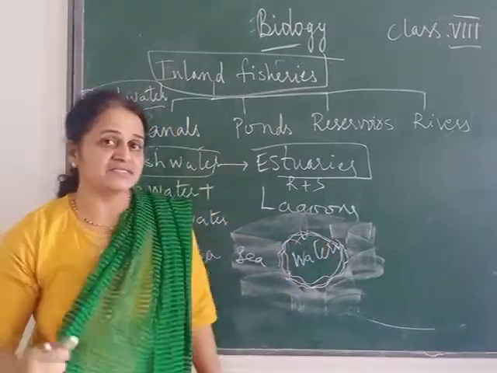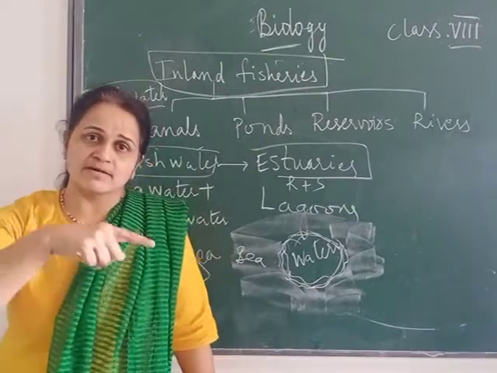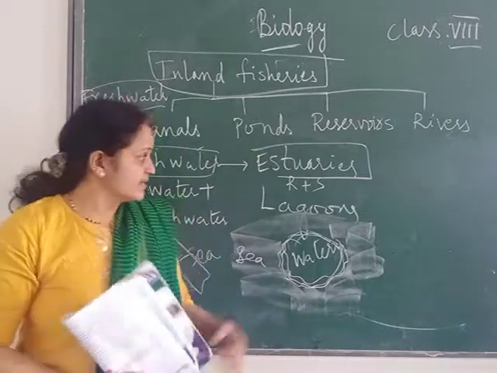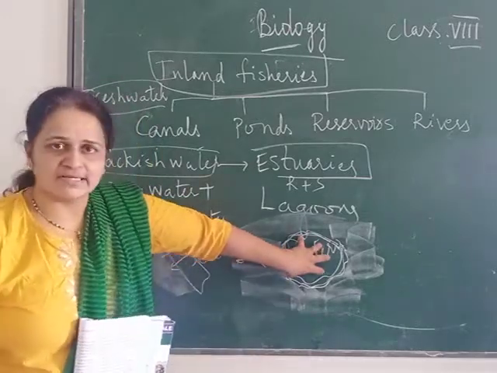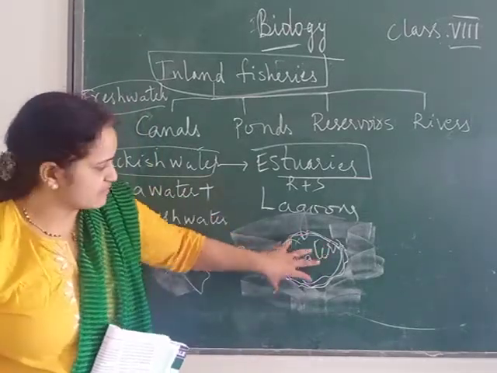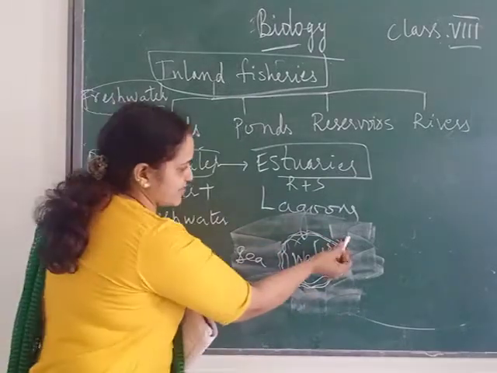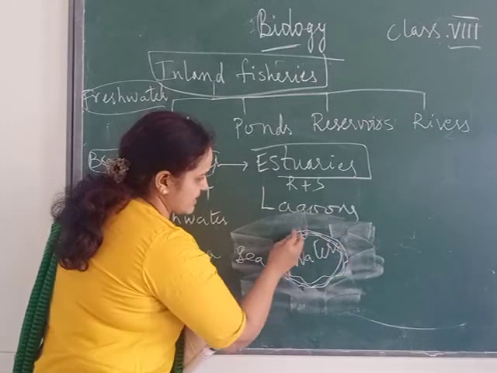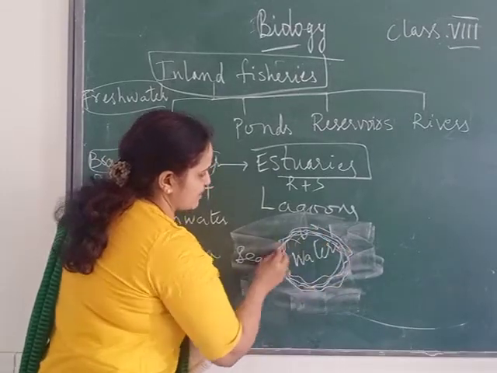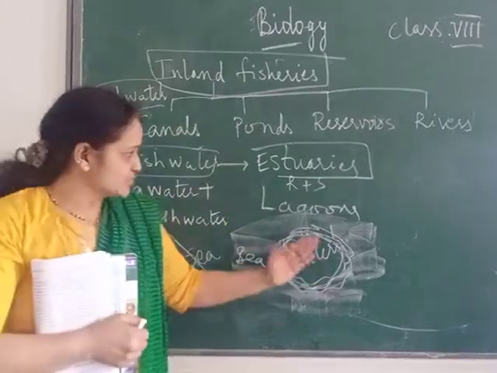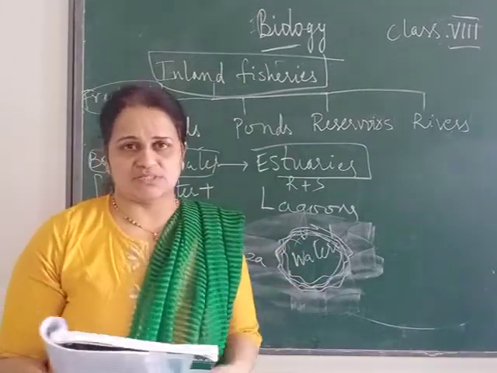No, island means a land covered by water on four sides. Like that, a lagoon is a small water area which is covered by a larger water area, with some barrier. Here there is some land area, small like a shore, and here again water is there. This type is called a lagoon.